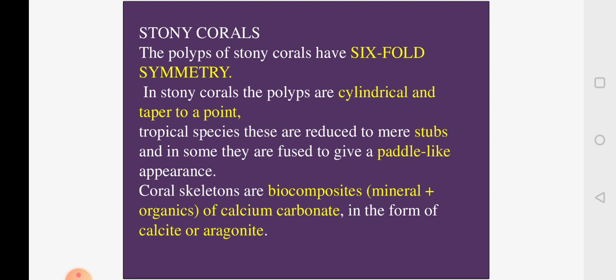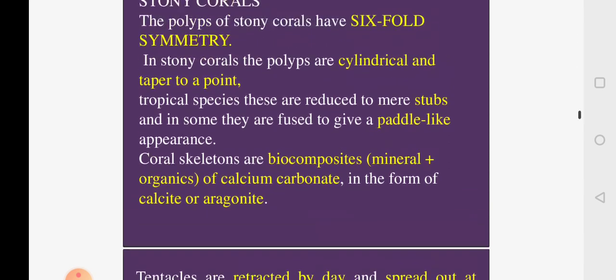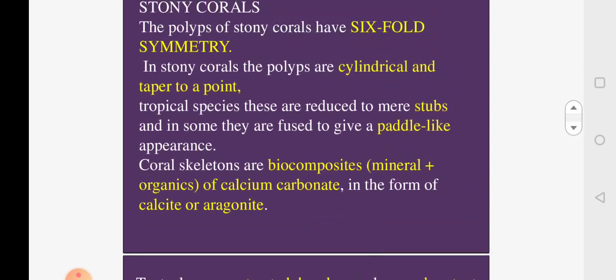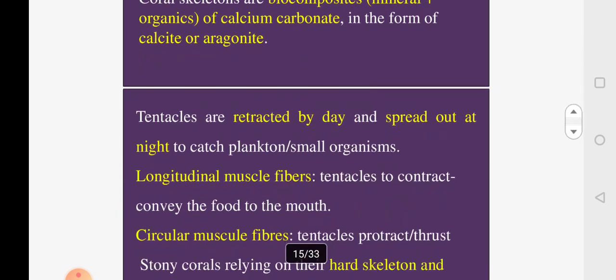So basically, they secrete the exoskeleton, which is made up of a mineral, calcium carbonate. When there is an association of minerals, it can form aragonite or calcite. So this will be the chemical composition of the corals built by these stony corals.